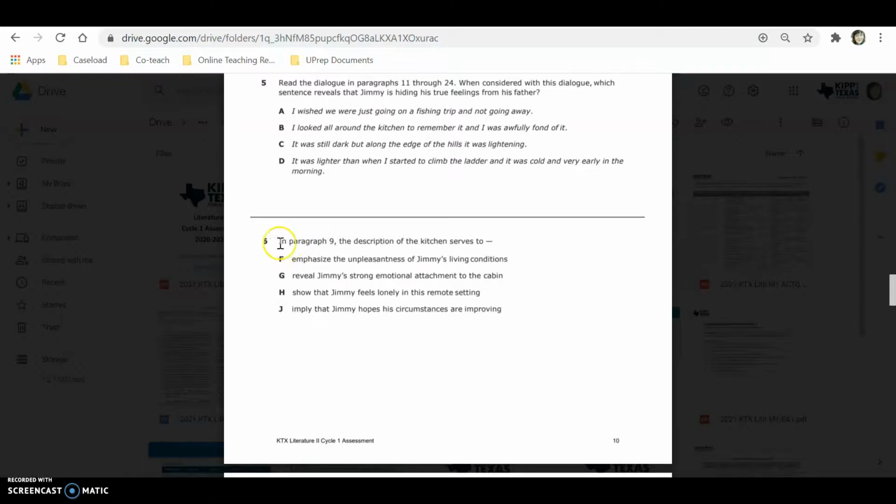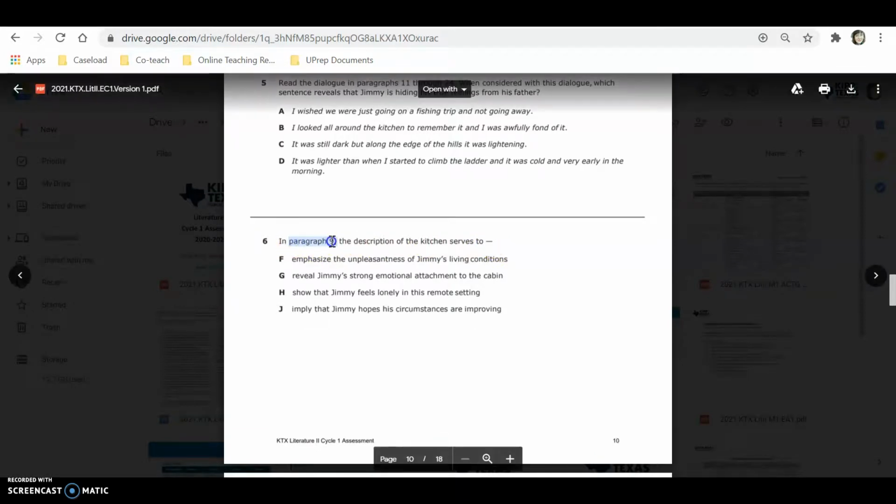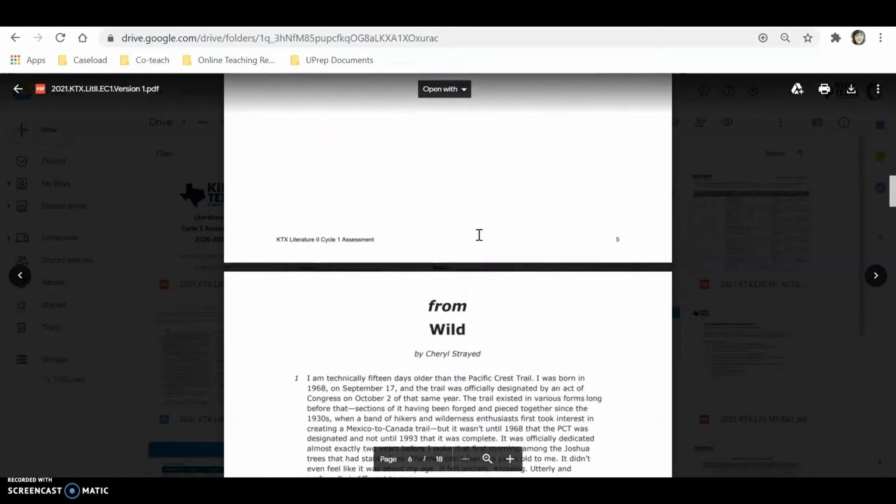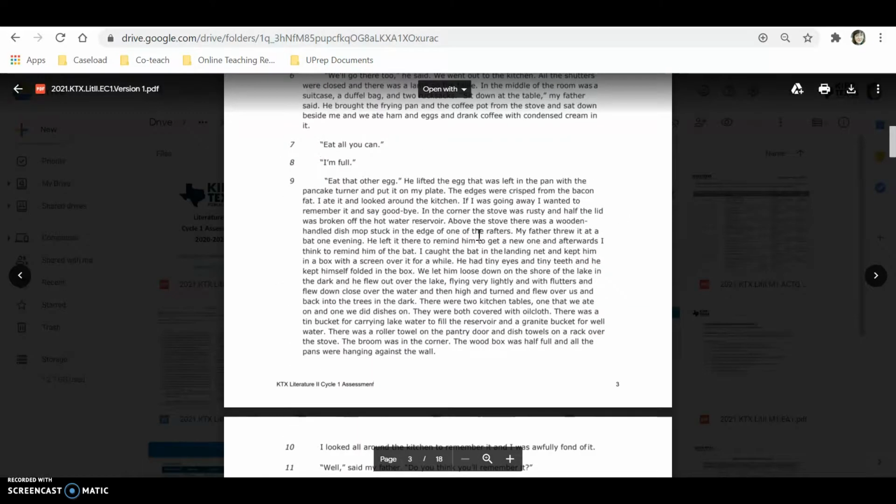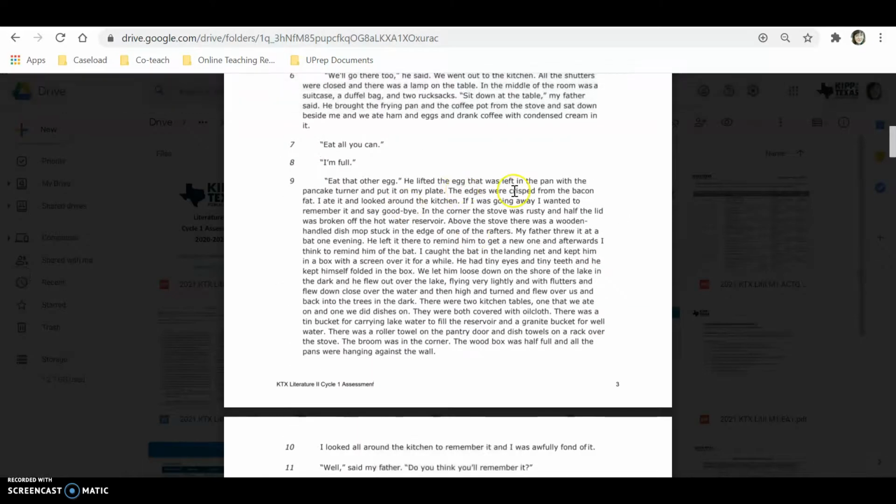Question 6. In paragraph 9, the description of the kitchen serves to... Okay, so it says paragraph 9. We need to go to paragraph 9. We're looking for the description of the kitchen. All right, let's see.